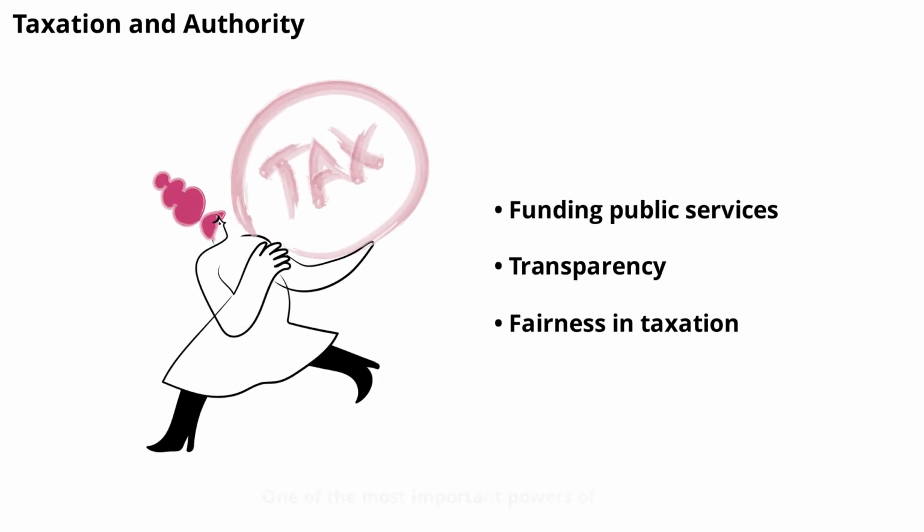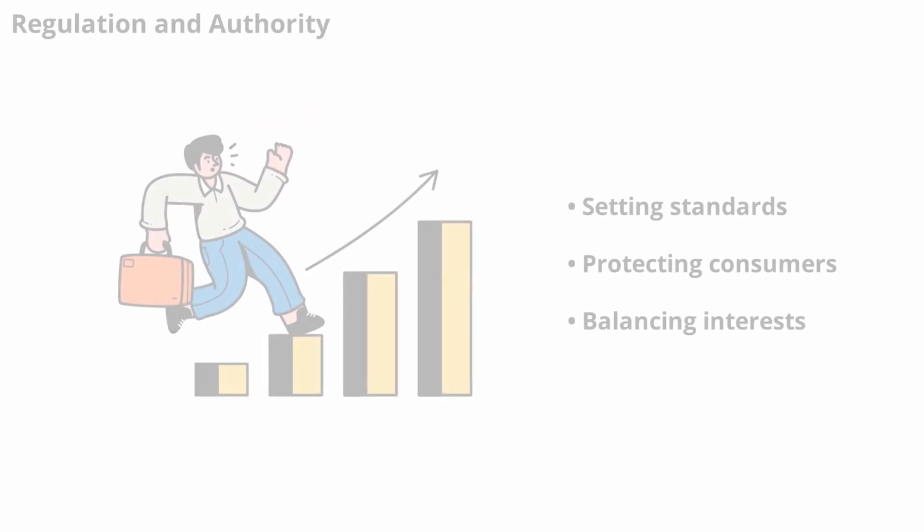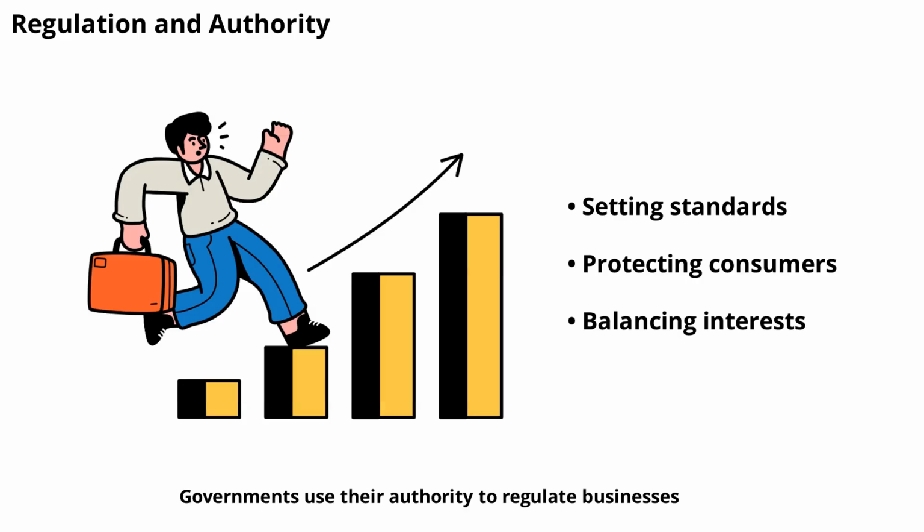One of the most important powers of government is the authority to collect taxes. Taxes fund public services like schools, roads, and healthcare. The power to tax is balanced by laws that require transparency and fairness, ensuring that citizens know how their money is used. Governments use their authority to regulate businesses, protect consumers, and ensure safety.